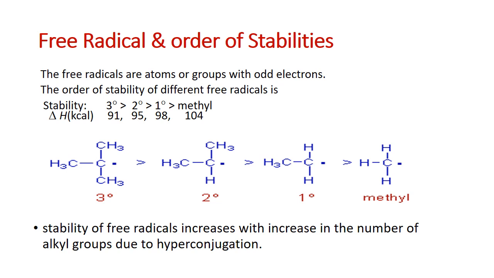So the compounds from which a tertiary free radical is formed will be most reactive, and the compounds which produce a primary free radical are least reactive. The reason for this order of stability is hyperconjugation, because CH3 groups have alpha hydrogens and these cause hyperconjugation. So the more alkyl methyl groups on the central carbon, the more the stability of the free radical.